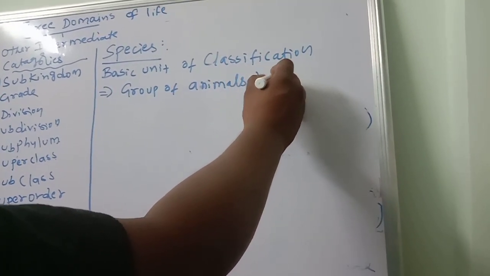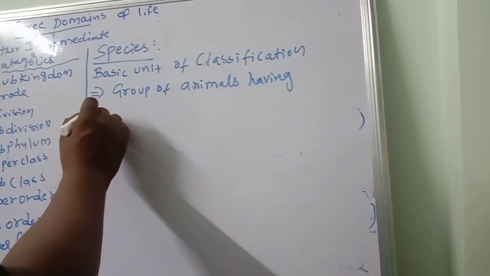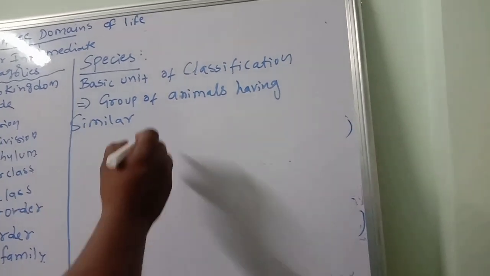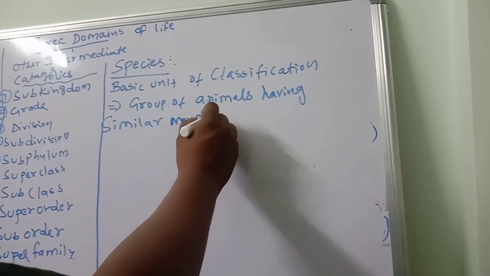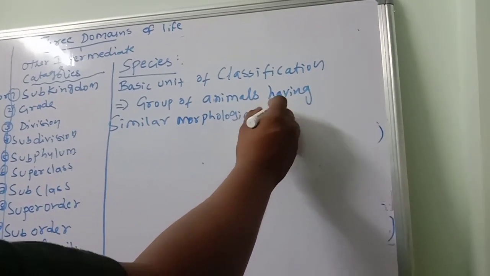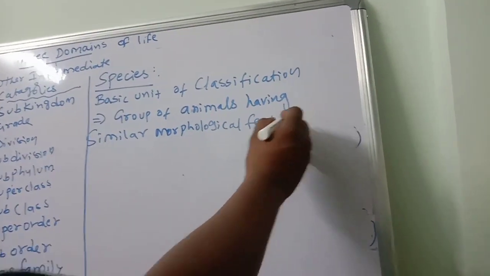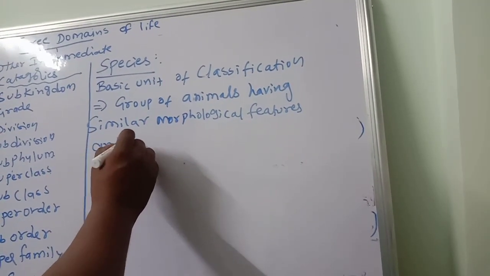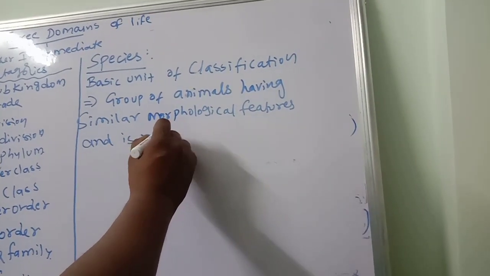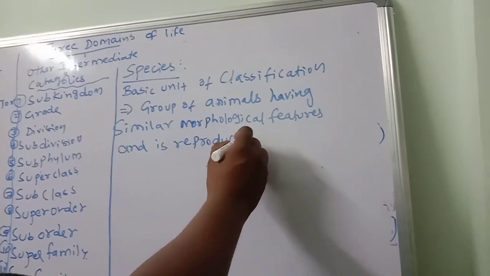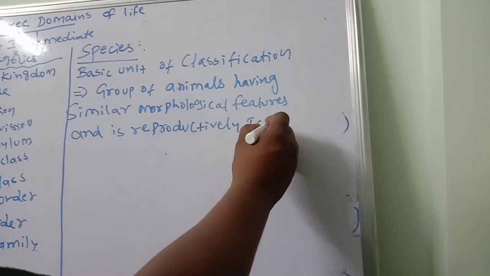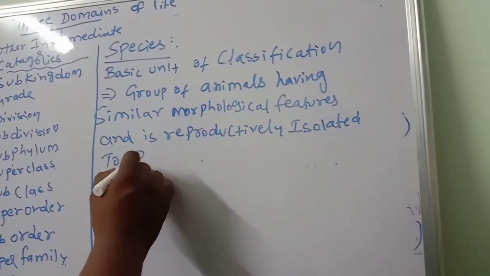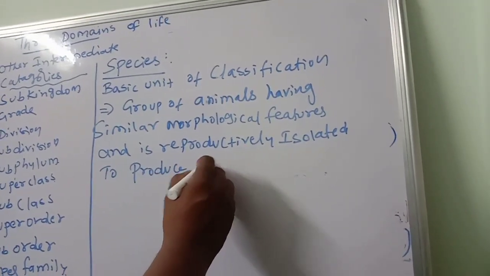having similar, very very important, similar morphological features, and is reproductively isolated to produce offspring.